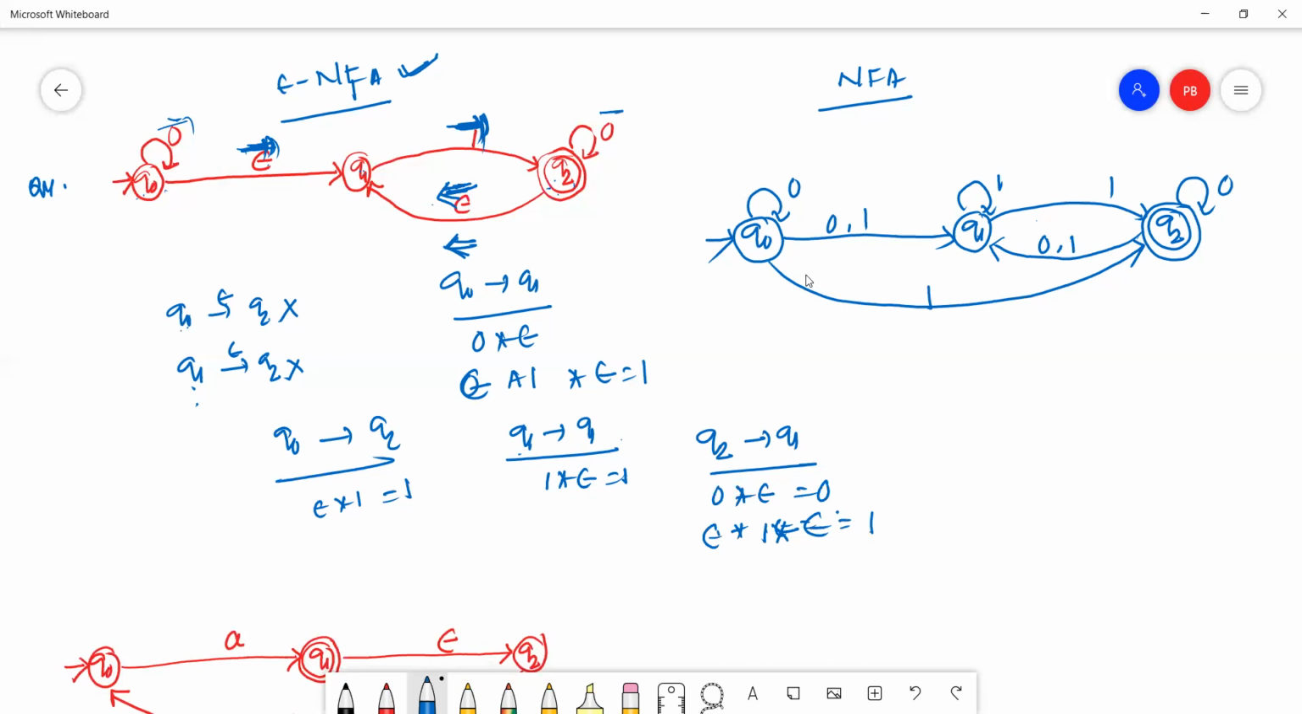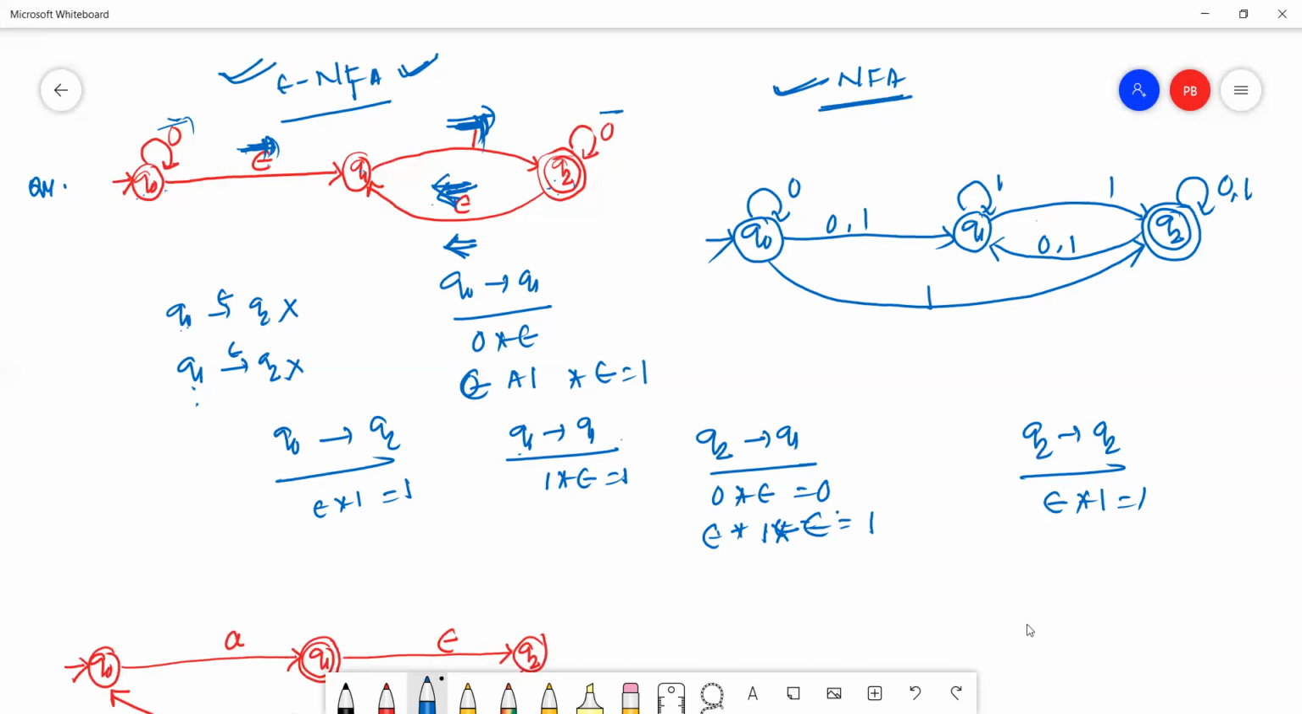Okay. Is there any other transition, any loop? We can check from Q2 to Q2. Q2, epsilon, 1. Yes, Q2 also has a self loop. See here, this is epsilon, this is 1. Epsilon into 1 equal to 1. So 1 is also a self loop on Q2. Okay, so this is the equivalent NFA for the given epsilon NFA.